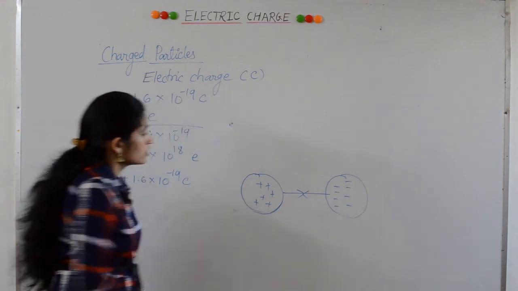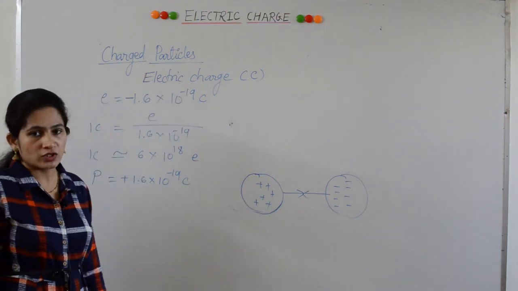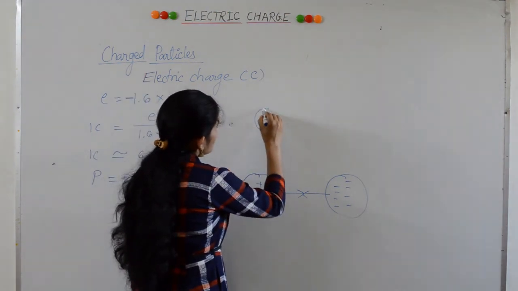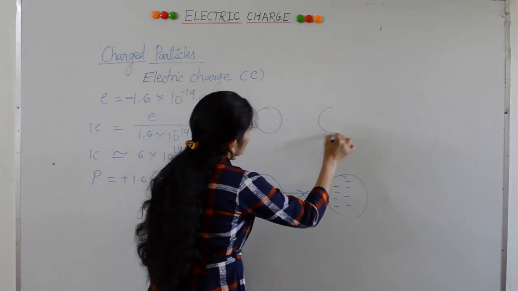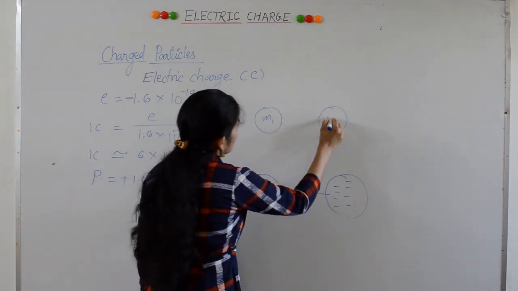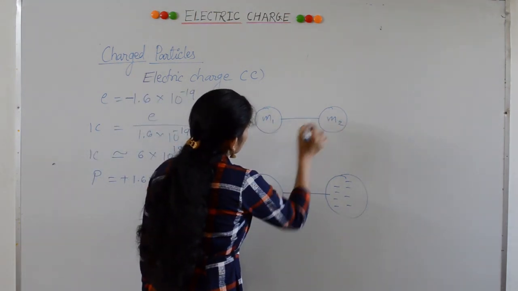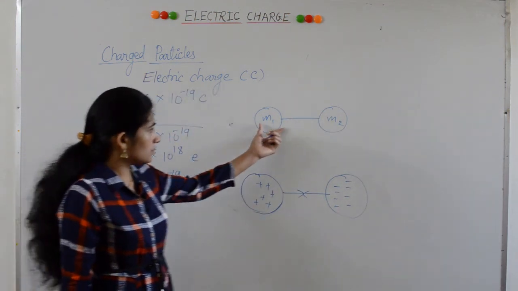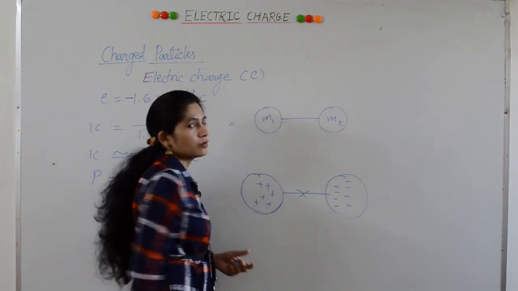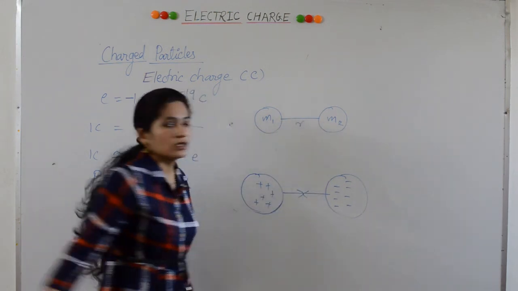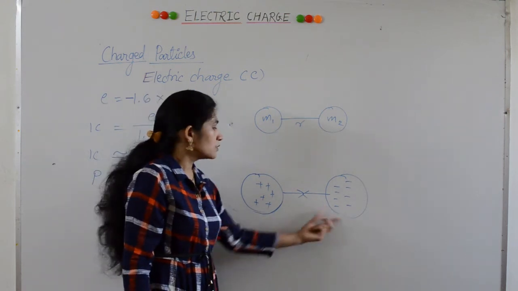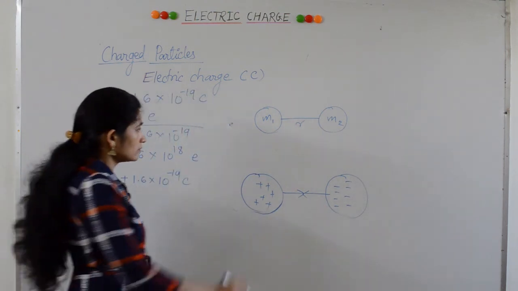This electric force is one of the fundamental forces in nature, like you know gravitational force. Gravitational force exists between two masses. Suppose M1 and M2 are the two masses. Then it depends on the amount of mass, that is the magnitude of mass, and also the distance between them. Similarly, the electric force depends on charge and distance between two charged objects.